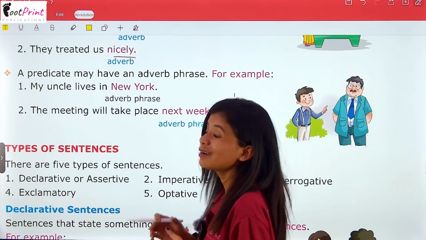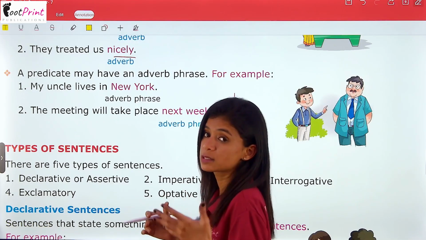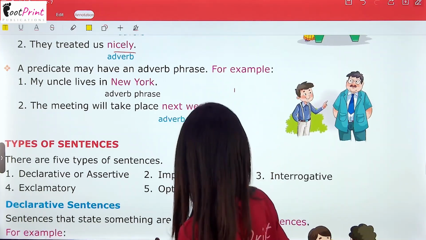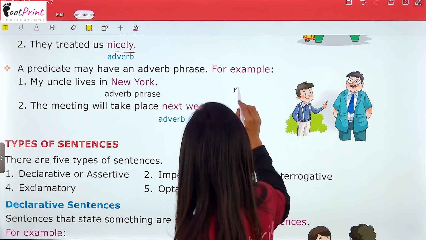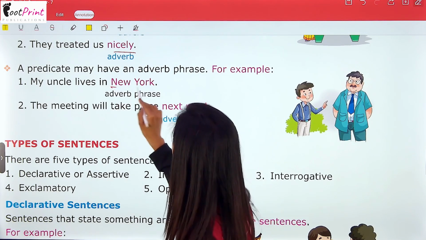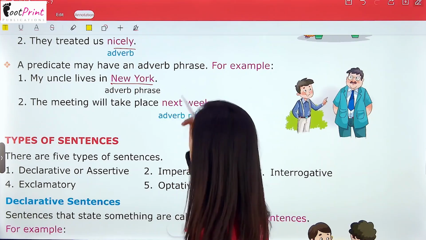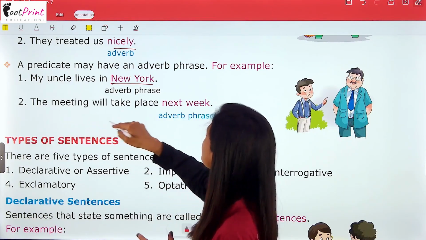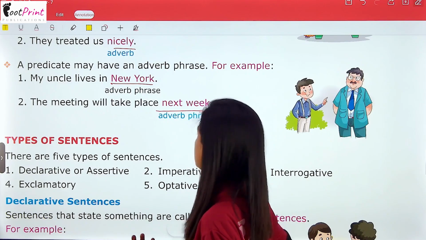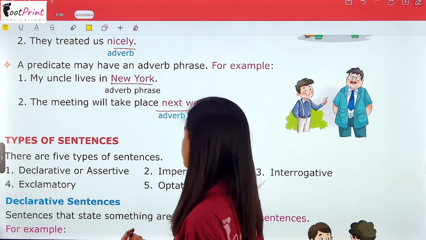Now it can also have an adverb phrase. Now let's see what is that. My uncle lives in New York. My uncle lives in where? New York. This is an adverb phrase. Next we have, the meeting will take place next week. Now this is also an adverb phrase.